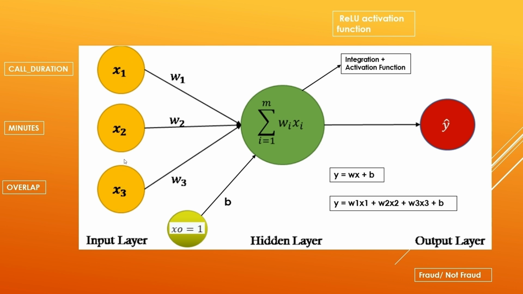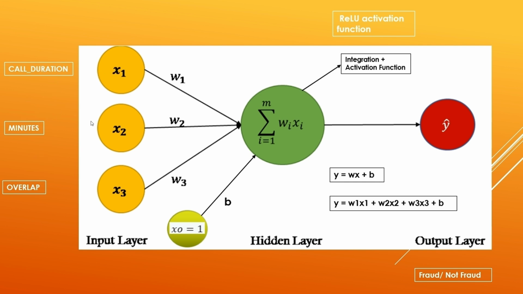This is the input layer, our neurons. These features I have written in the context of telecommunication fraud: call duration, minutes, overlap. These are the features. It can be many more, but for representation purposes, I have mentioned only three.